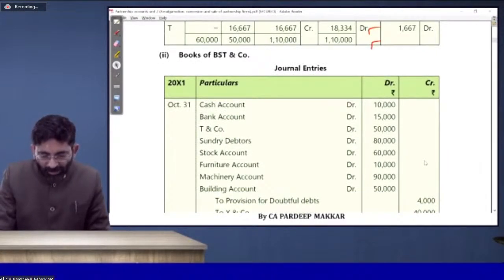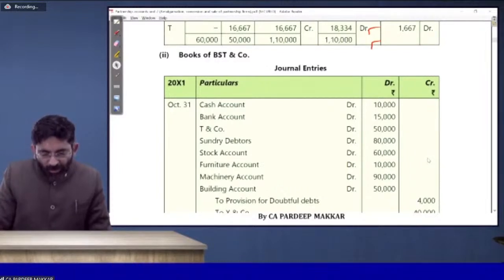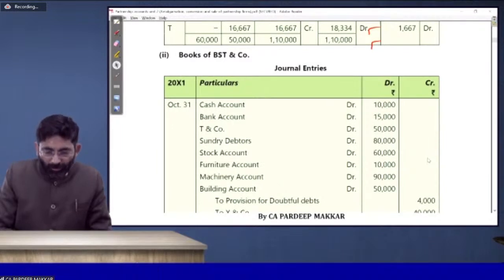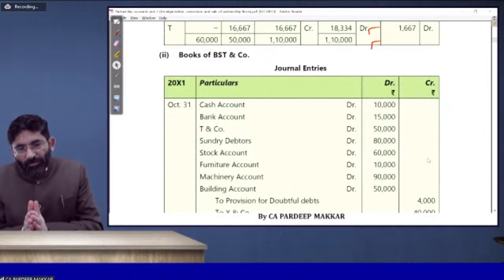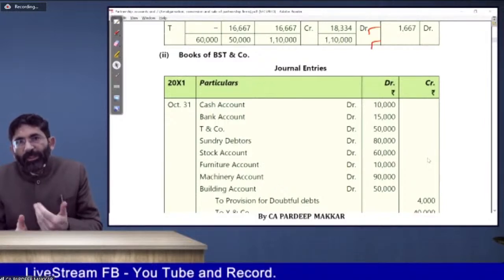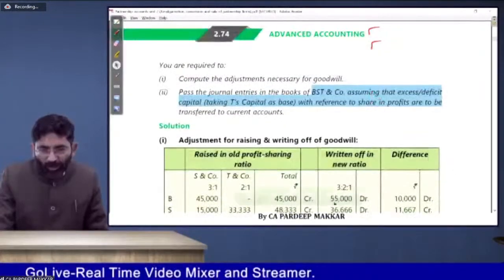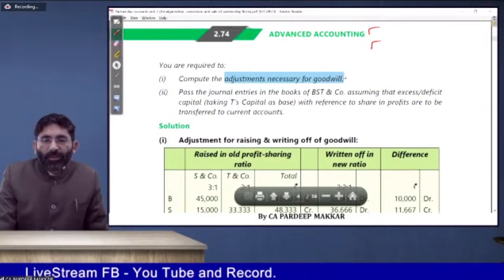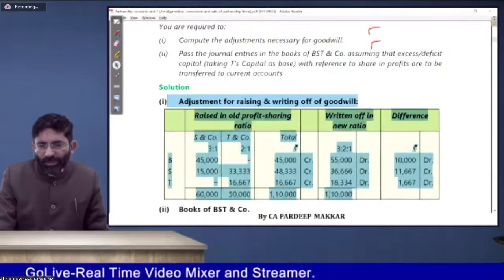We have to present it as a table in the book or as an entry of goodwill. Beta, goodwill adjustment can be done in any manner because it is in the working note. But the way you have used depends upon your choice, because he has demanded it specifically. Compute the adjustment necessary for goodwill. So you have to do it in this way, that is better. The presentation they have given is always good, there's no problem.